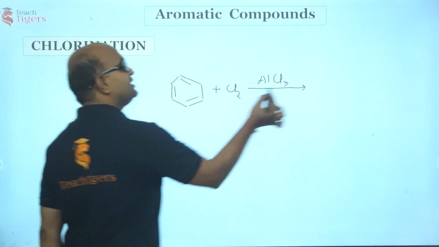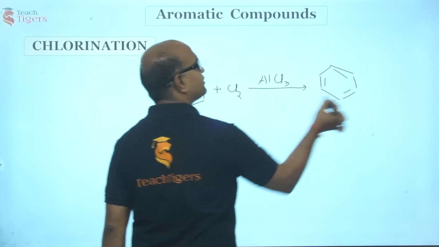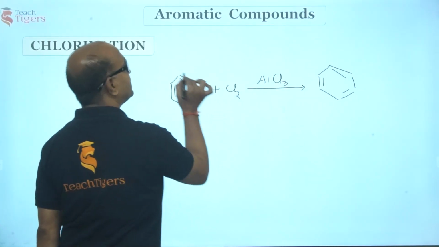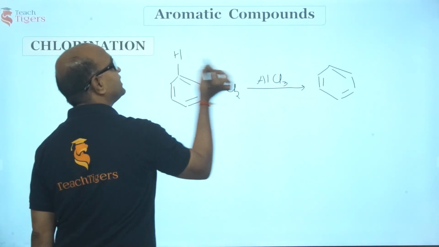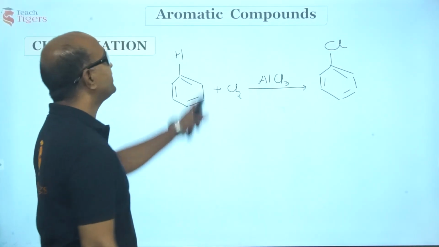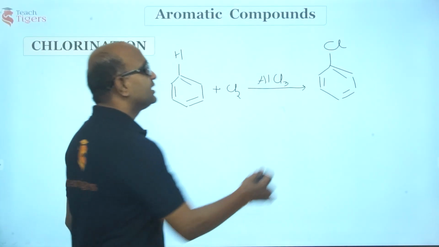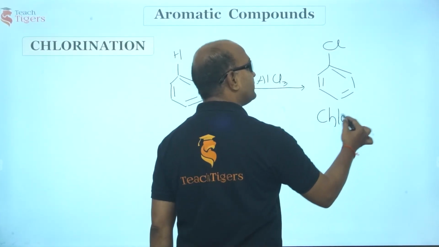Now what would happen here? This hydrogen of benzene, you can replace any hydrogen. You remove hydrogen here and place chlorine there, that doesn't matter. But generally I do it like this, okay? This is the replacement of a hydrogen with a chlorine atom. We call this chlorination, and the product formed is chlorobenzene.